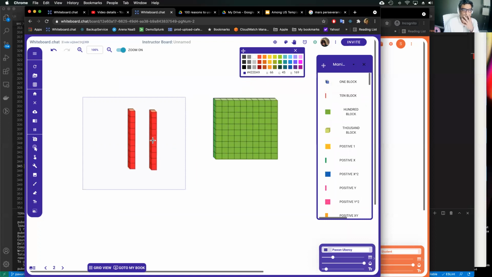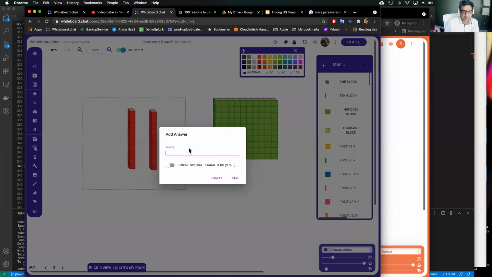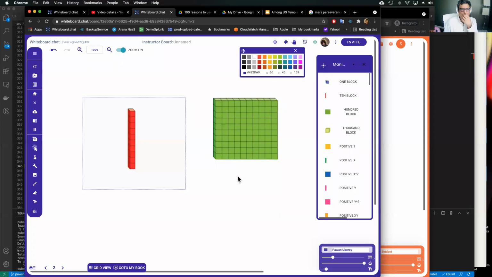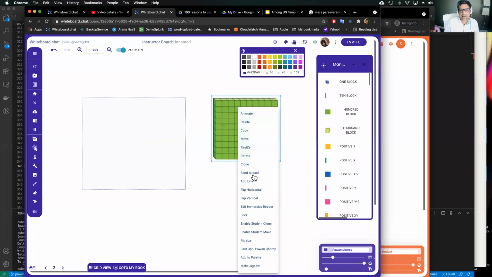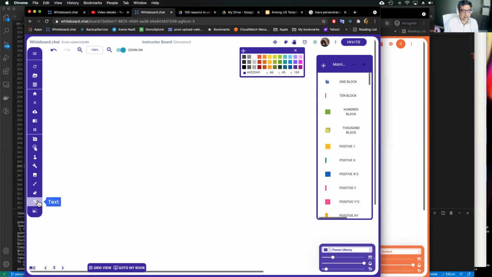Add answers and points, with 2 points. And then for this one you can say enable student flow. And then for page number 3, I think that's enough.